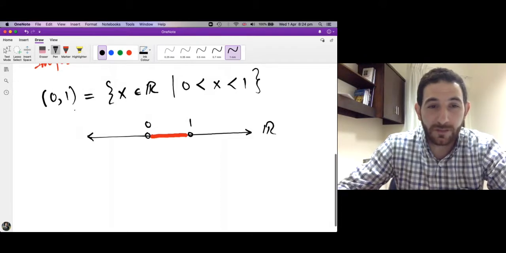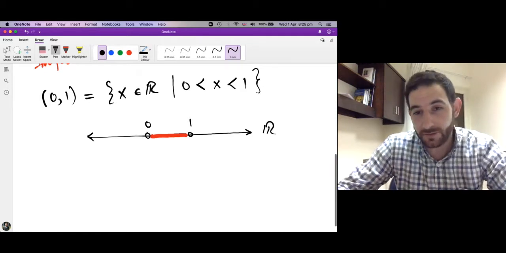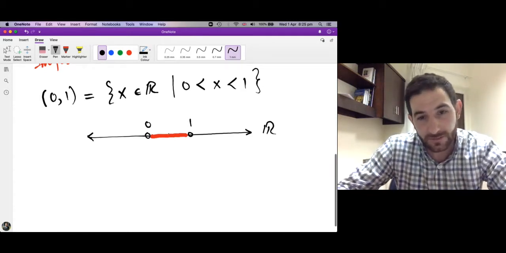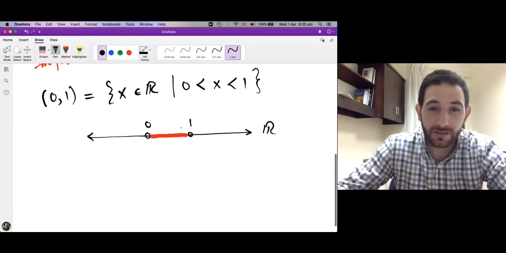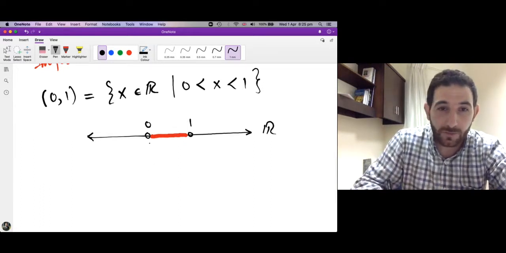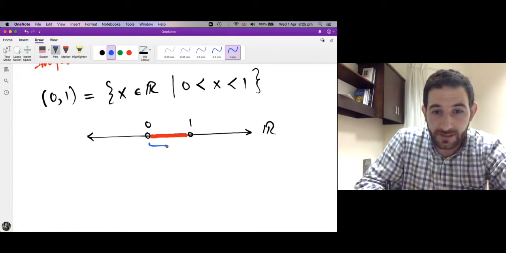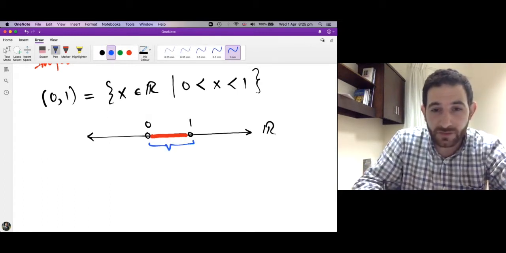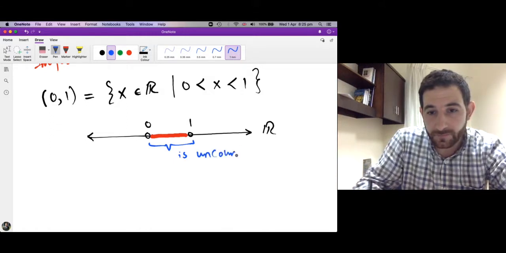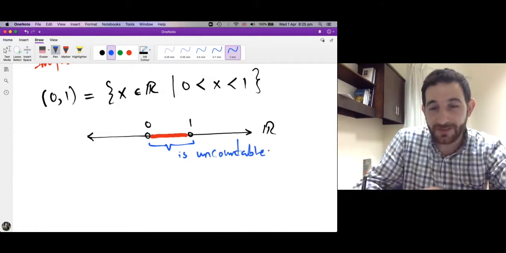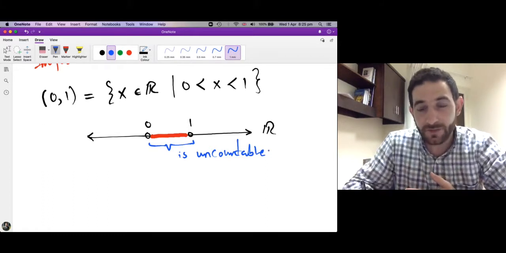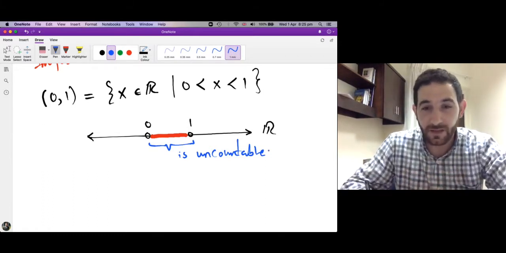Once we establish this, then clearly R should be uncountable, because if you can list all the elements of R, then you can list all of these elements. But we will show that we can't list these elements. So we want to show that the set of all real numbers between 0 and 1 is uncountable. Again, uncountable means there's no bijection with the natural numbers, which means we cannot list the elements.